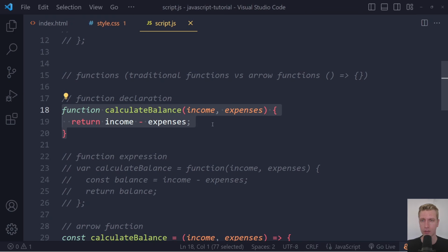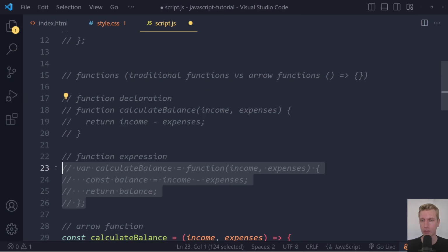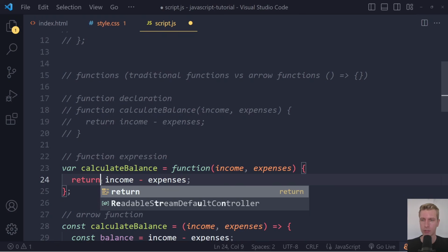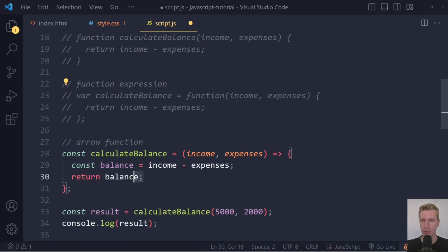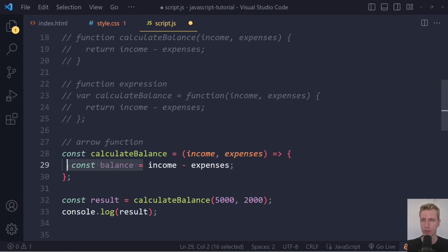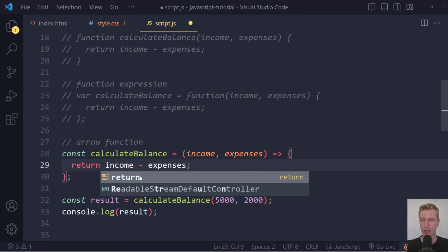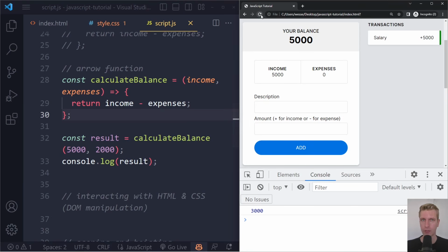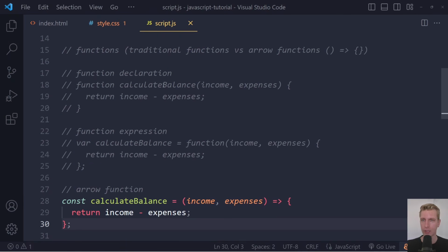This is actually how you would do it probably in the real world, right? So let me also change that. Income minus expenses, whatever the result of that is, just immediately return it. Here as well, we don't have to create a whole new variable balance. Just immediately return the result of this, right? So if we try this and refresh, it still works. Okay, so we can do that with every function.